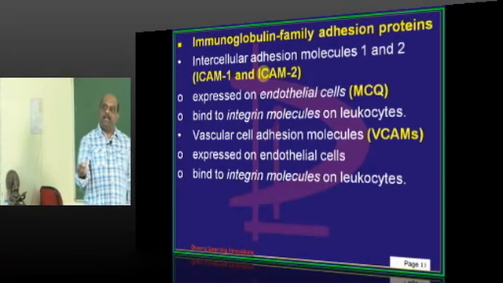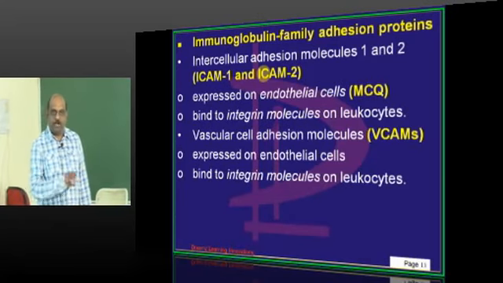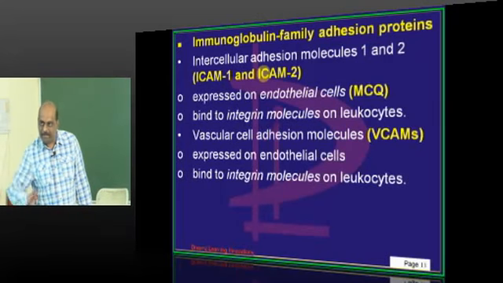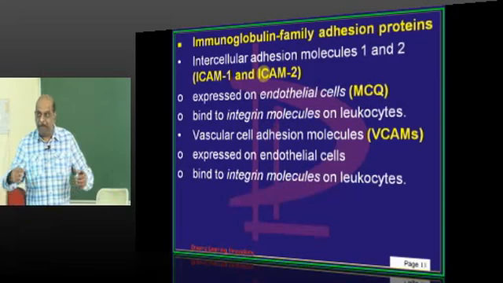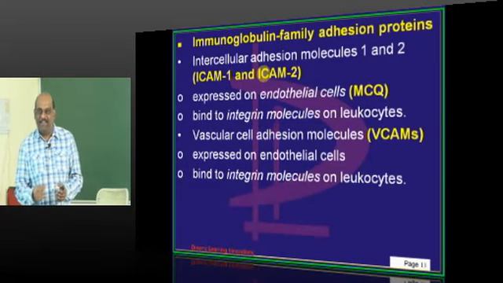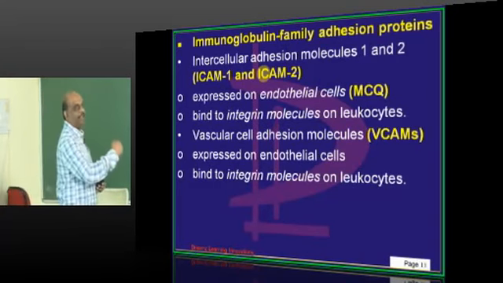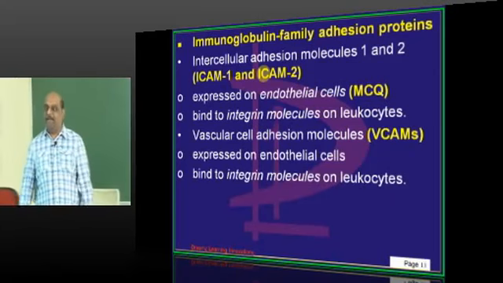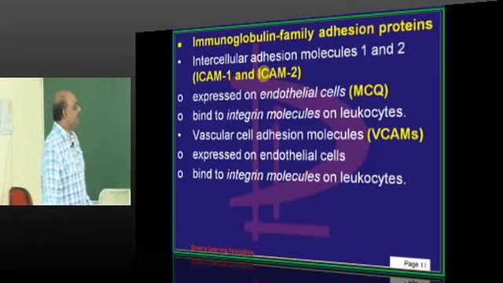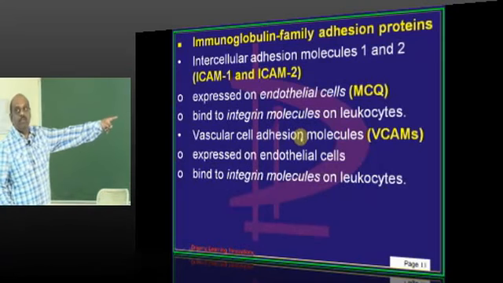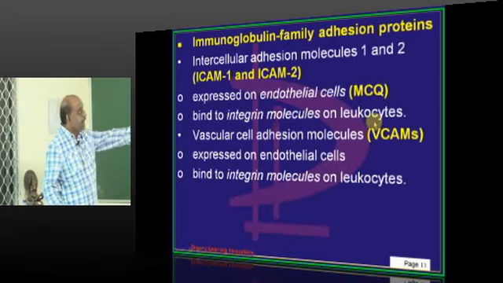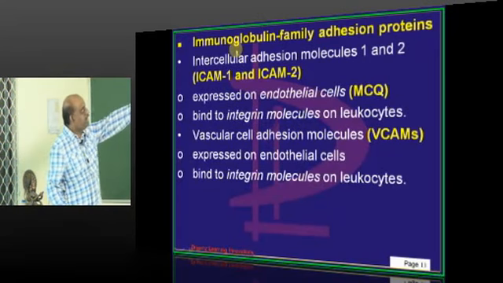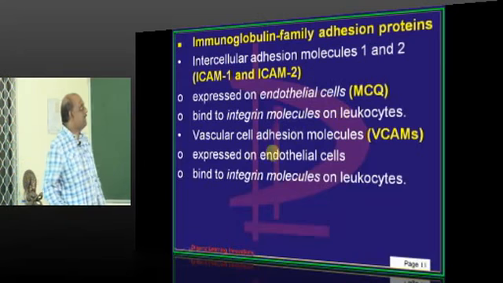First, P-selectin and E-selectin on the vascular endothelium stopped the leukocyte and made it transiently adhere and roll. Then some permanent marriage should happen, no? So that marriage will happen with the immunoglobulin family of adhesion proteins. That's the reason they are called a family. After marriage only you will become a family, no? So, with whom will they get married? On the leukocytes, you have integrins. To them, this ICAM-1, ICAM-2 on the endothelial cells will be binding.